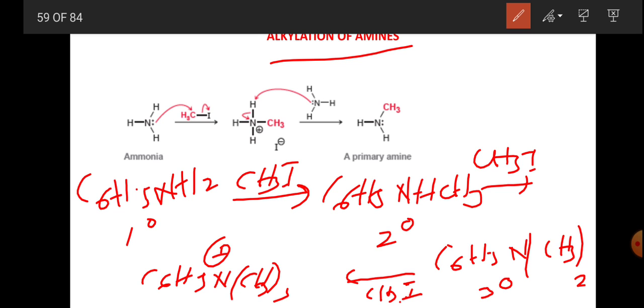Sorry, not tetramethyl, trimethyl. So this is the quaternary ammonium salt.